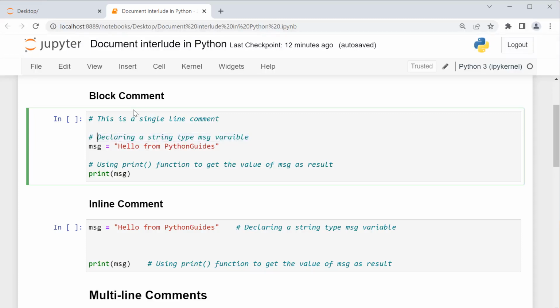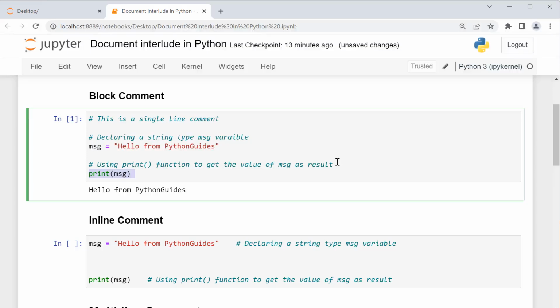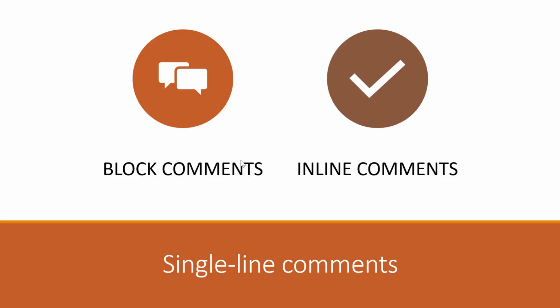Here I have written one comment declaring a string type message variable, and this simple comment explains what is going to happen in this line of code. In the same manner, I have put one more comment here using the print function to get the value of the message variable as a result, and this comment simply explains the working of this line. Now if I execute this cell, you can see I got my result as hello from Python guides. I got my result from this print statement. Any comment in the Python program will not be printed out as a result. Comments basically are ignored by the Python interpreter, and the key role of these comments is to give information related to code only.